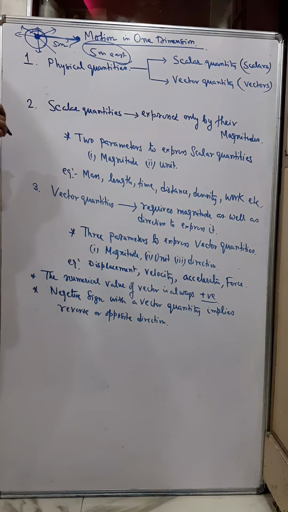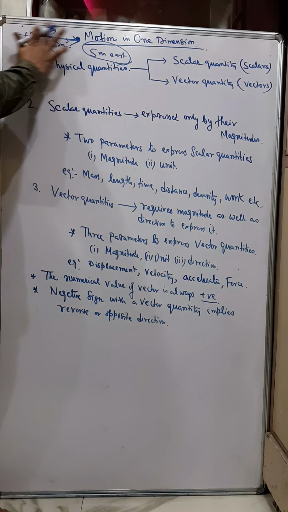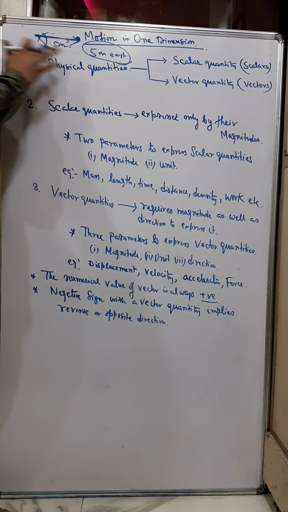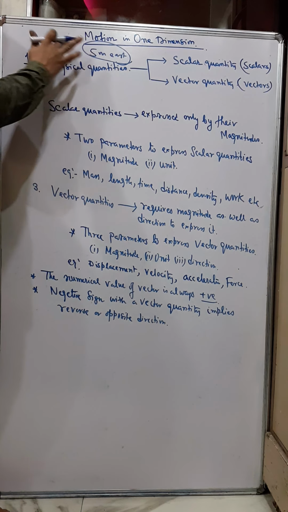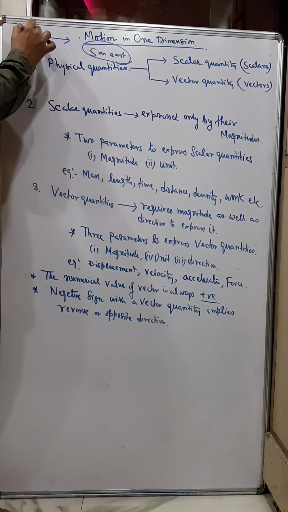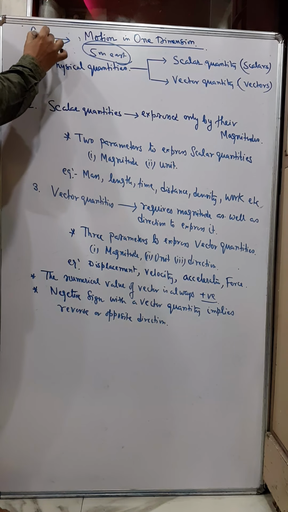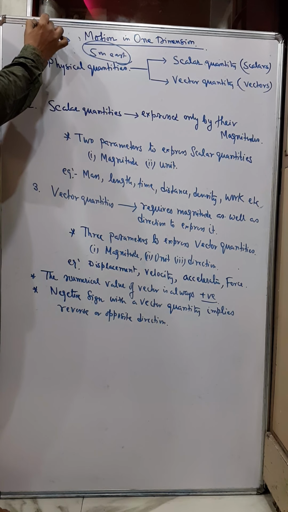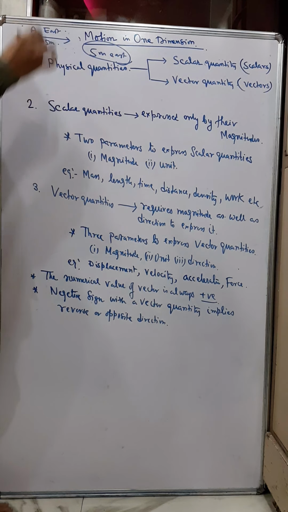And similarly, if I say displace this body, just as I've told you, by 5 meter east. I want to displace this body A by 5 meter. In which direction? East.